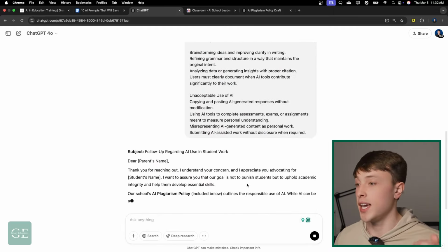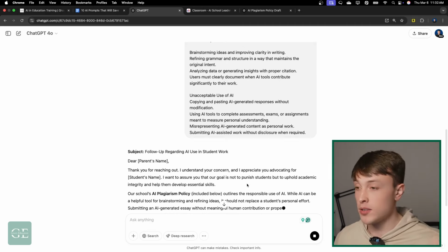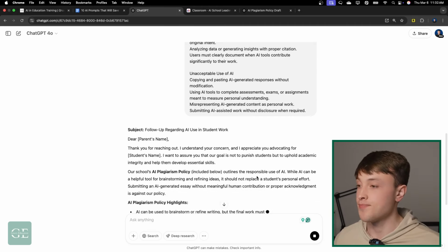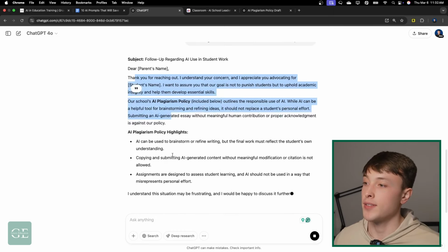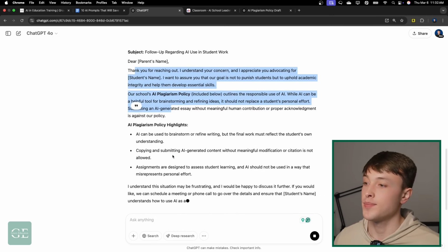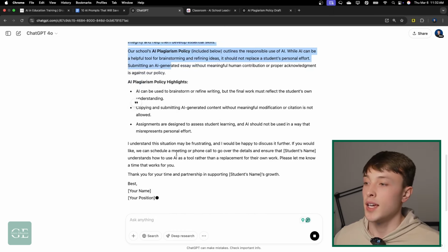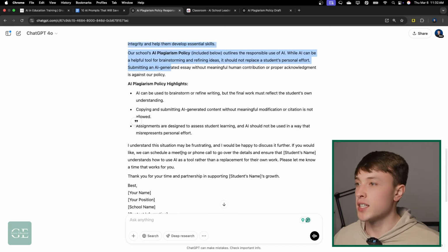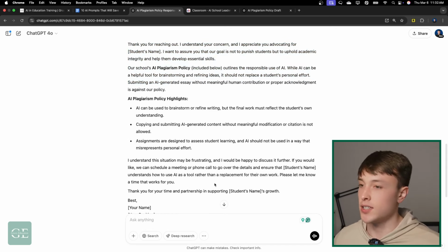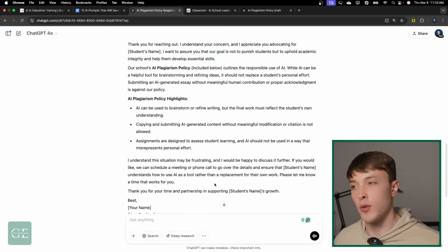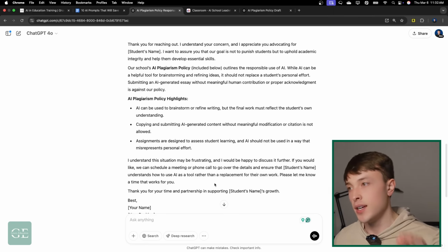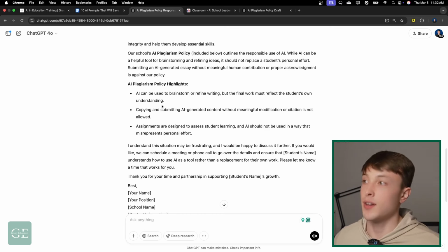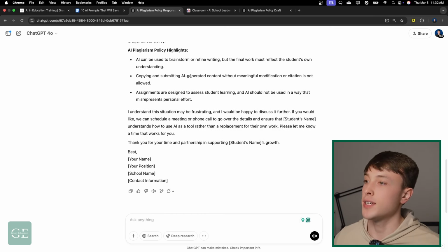And it's going to say, hey, this violates our policy. Here's where it violates the policy. And it's going to go ahead and draft that email. And if it ever gets a little too wordy, in this case, it doesn't look like it got too wordy, but of course you're not going to want to copy and paste this in your Gmail and send it off. You're going to want to go in and make sure it's worded exactly how you want it and it's not too wordy and things of that nature, but we can get a very solid first draft here.